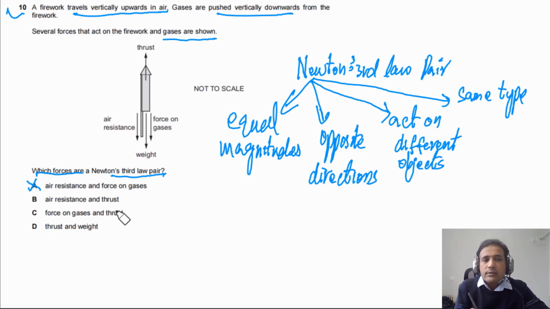Air resistance and thrust. These are also acting on the same object. I mean, air resistance is acting on the rocket. Thrust is also acting on the rocket. So they're acting on the same object. This is also not possible.